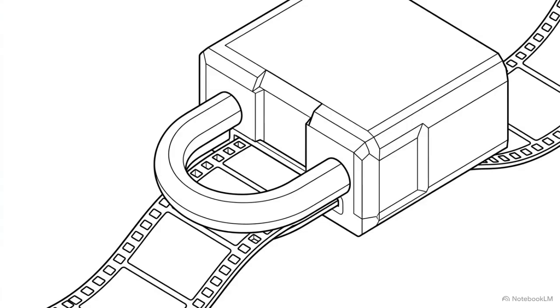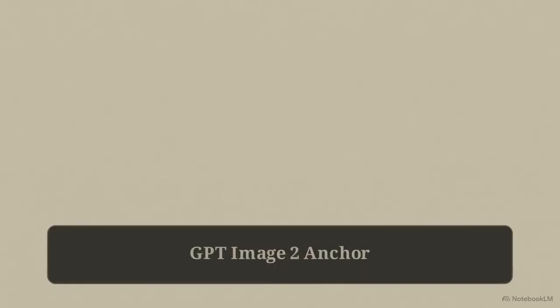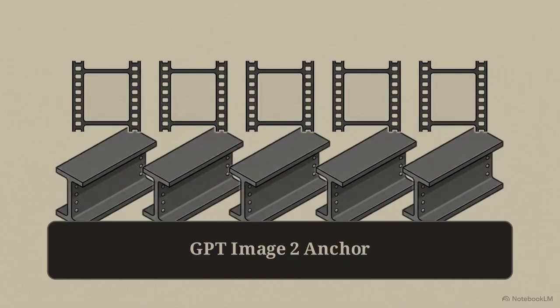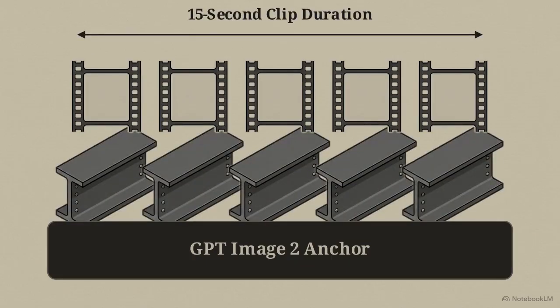The third constraint is the anchor, which focuses on visual stability. A47 uses GPT-Image2 as a foundational layer. It provides a static reference point beneath the video timeline. This anchor locks the aesthetics, preventing the video model from drifting visually over the 15-second duration.